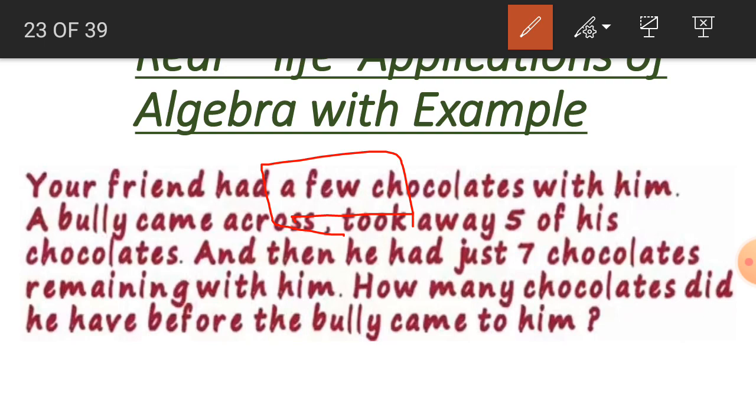And one more thing: a bully came and took away 5 chocolates. Took away means that 5 chocolates have been gone, so we are going to subtract that: minus 5. And after that he is having 7 chocolates. So the remaining is 7 chocolates, it is plus 7.